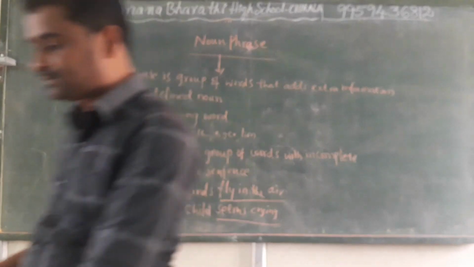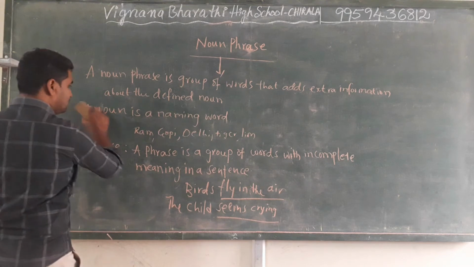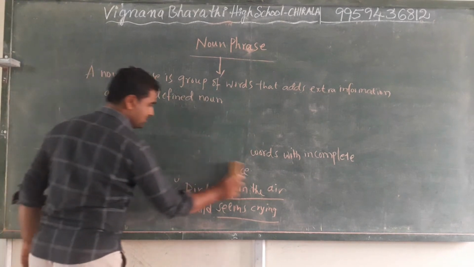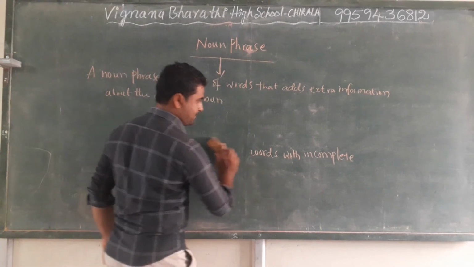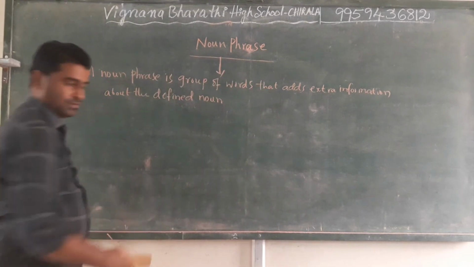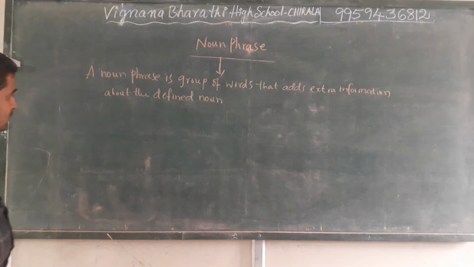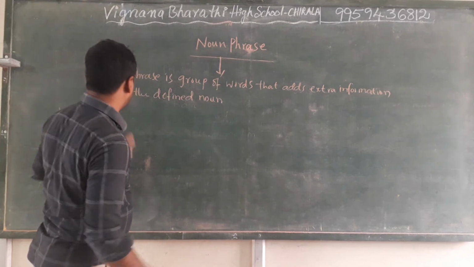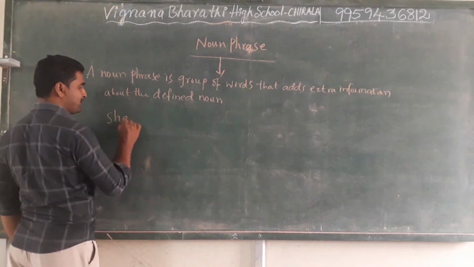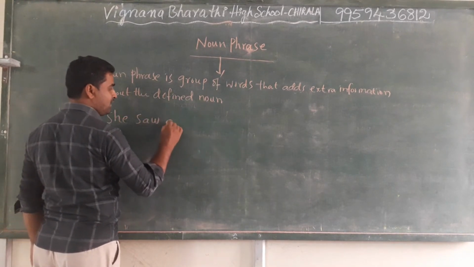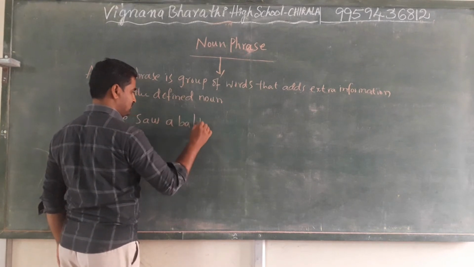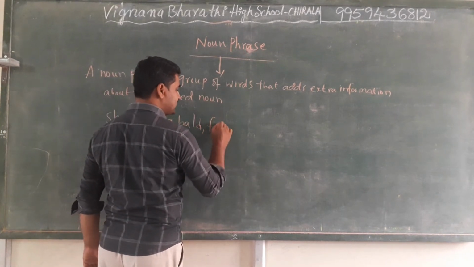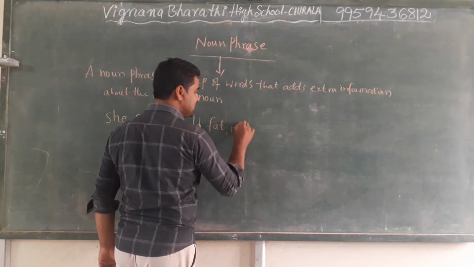For example, if you look here, she saw a bald, fat, middle-aged man.